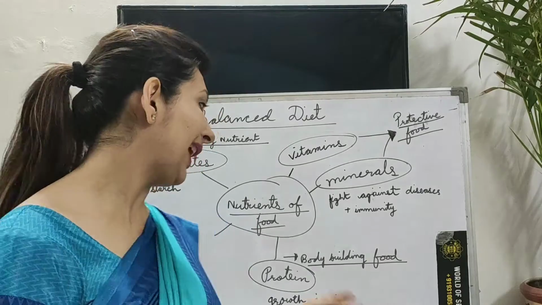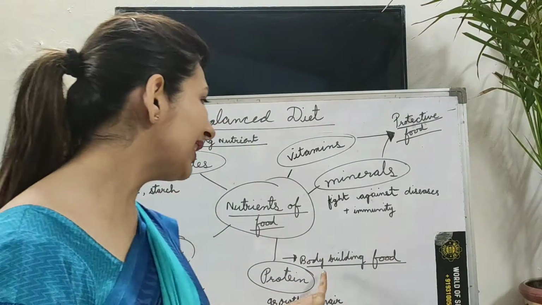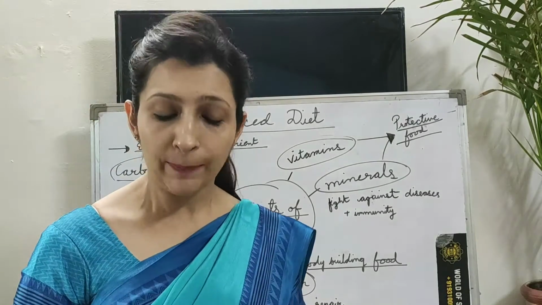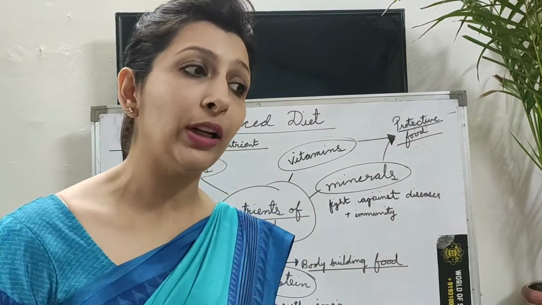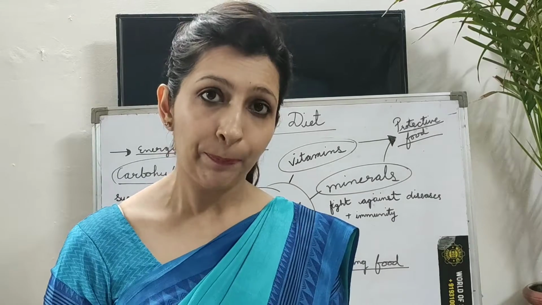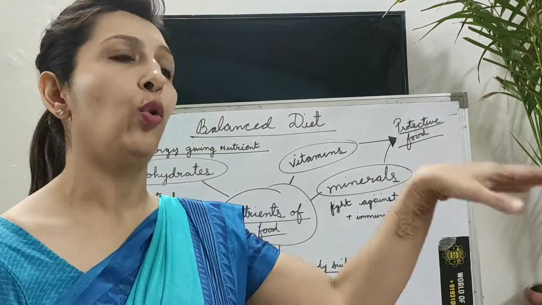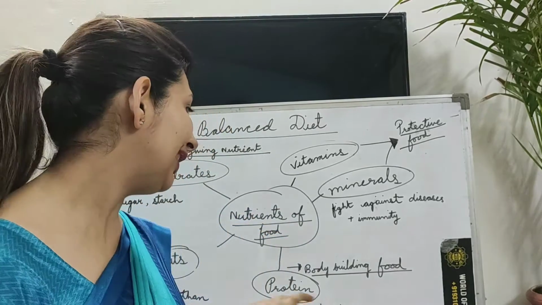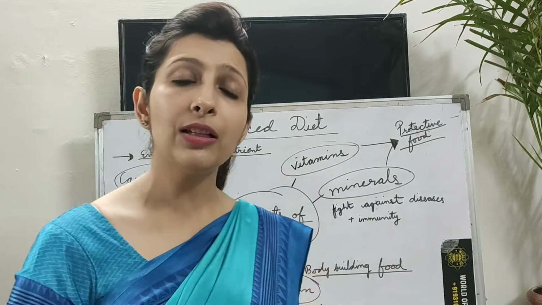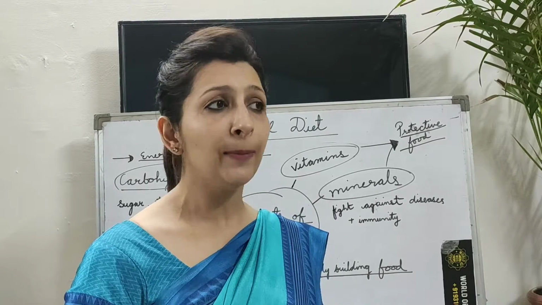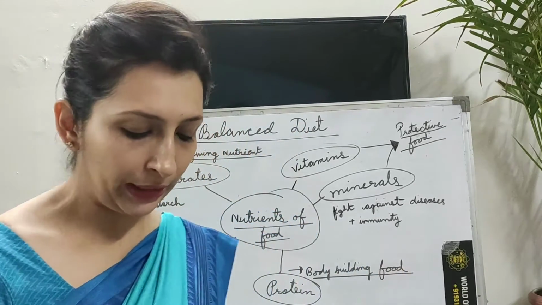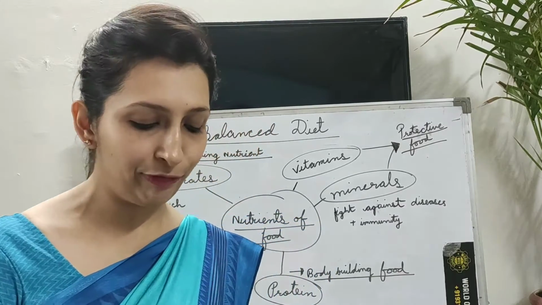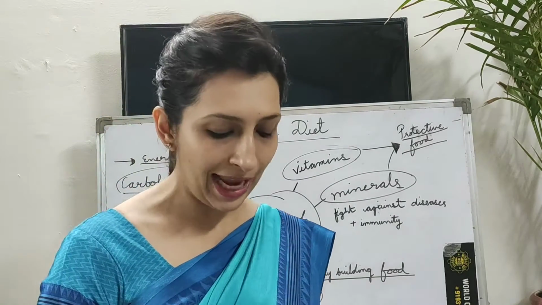Now then we come to the next one, that is protein. Now protein is body building food. Why is it known as body building food? Because it builds the body. Every day you are growing, and the smaller children, they grow, even we are growing, but for growth we need a lot of protein. So protein is important for growth as well as the repair of the body. Now where do we get protein, children? Protein we get in eggs and meat, fish, pulses and so on.